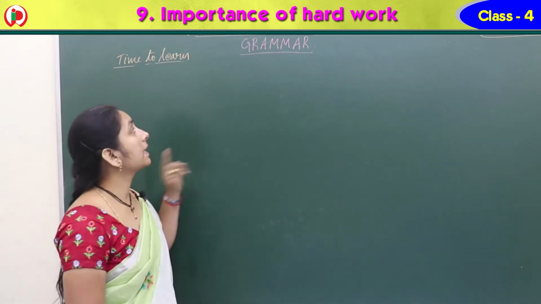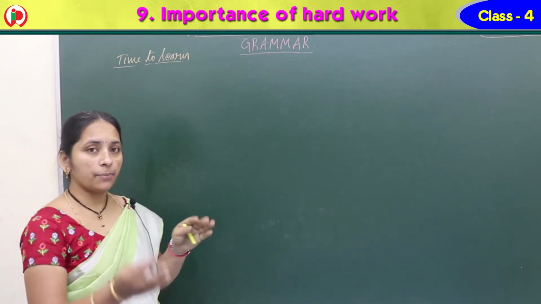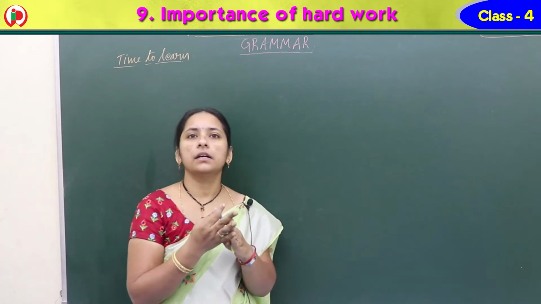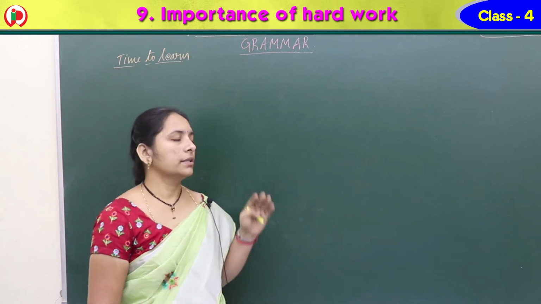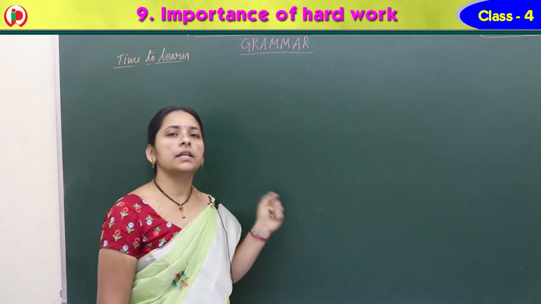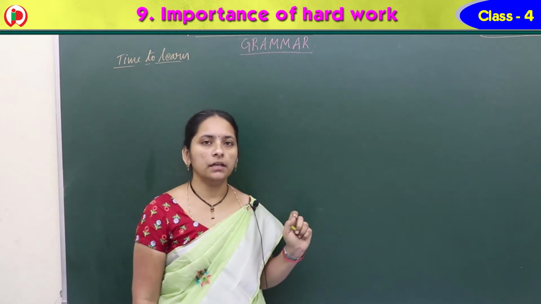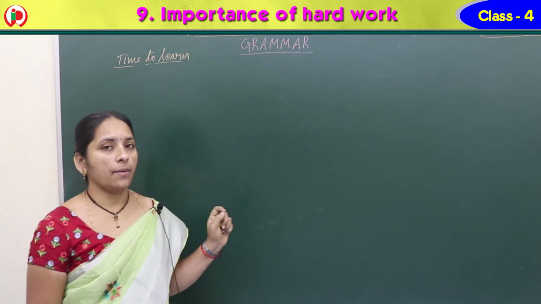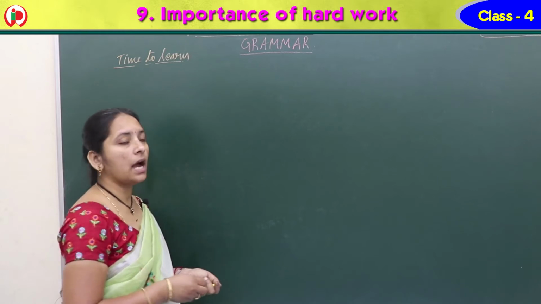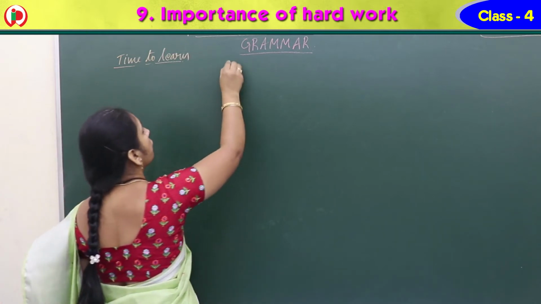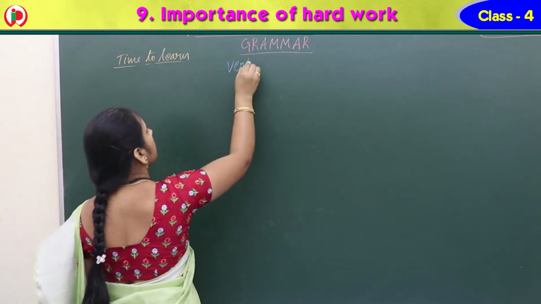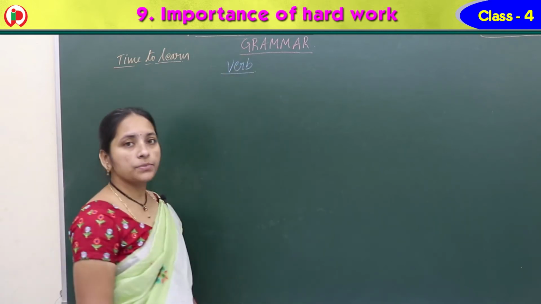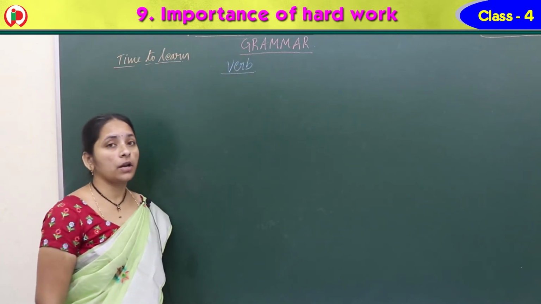Yes, Seema. So, grammar part. We have completed the composition and the remaining is the grammar part from the lesson. It's time to learn the grammar. So that is about verbs. Verbs, parts of speech: you have learned noun, pronoun, verb, like that.